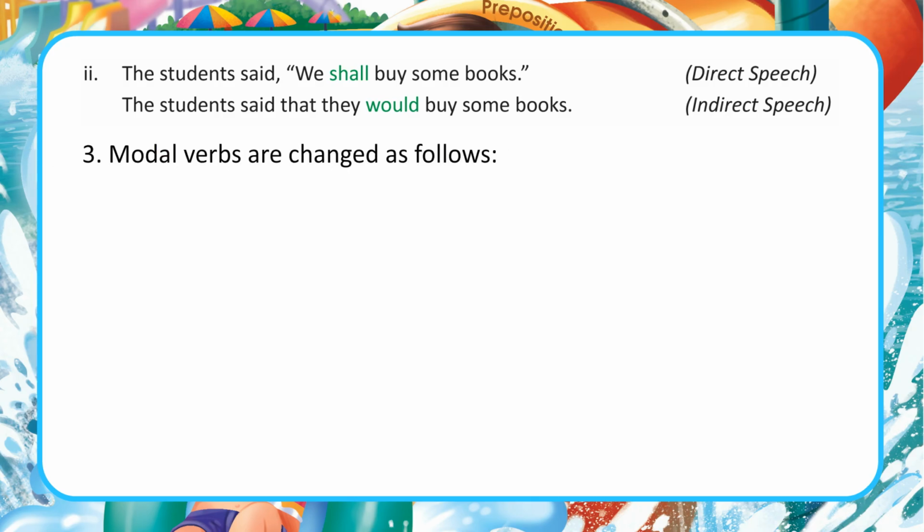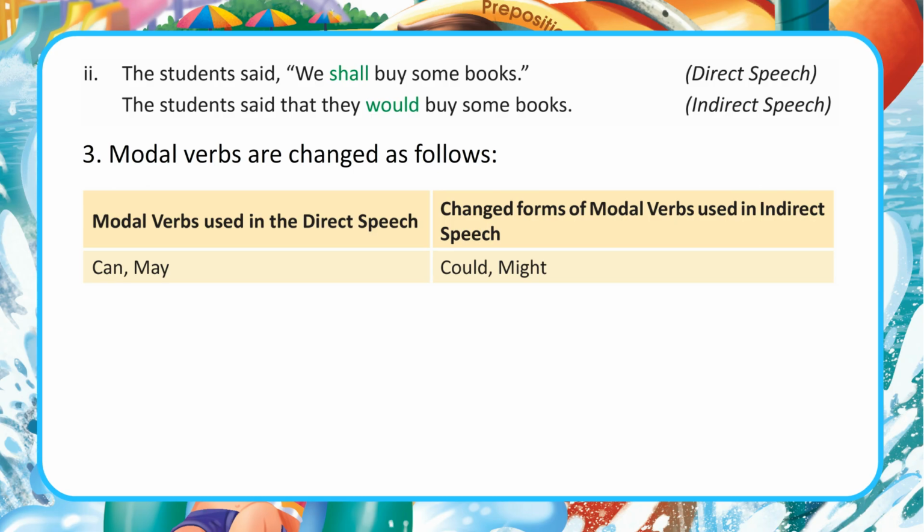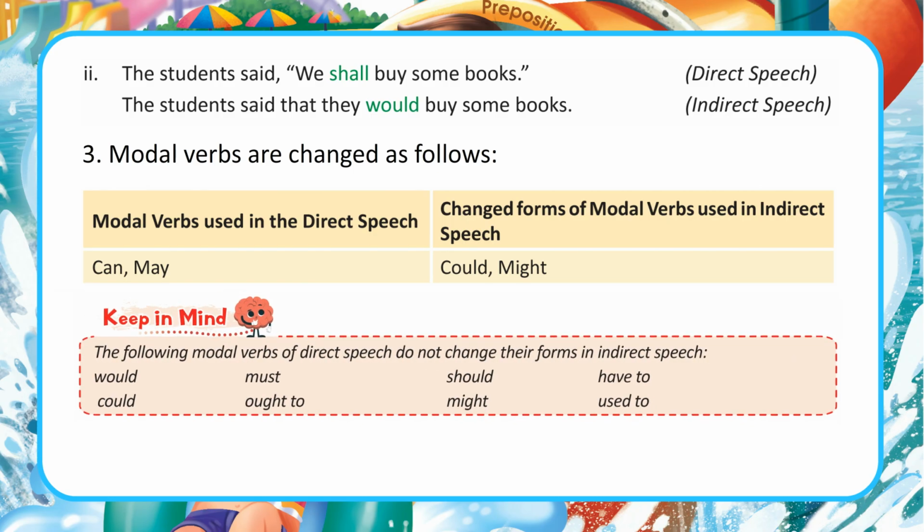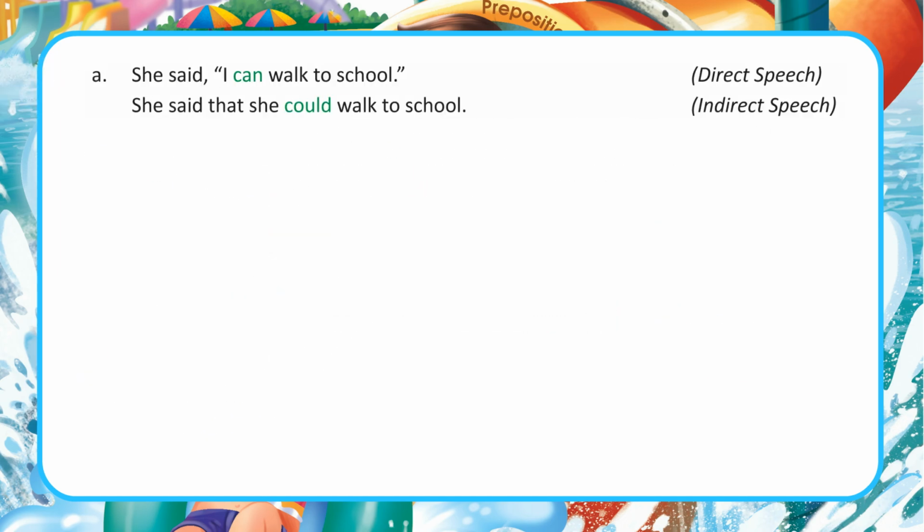3. Modal verbs are changed as follows. Modal verbs used in the direct speech and the changed forms of modal verbs used in indirect speech: can, may, could, might. Keep in mind, the following modal verbs of direct speech do not change their forms in indirect speech: would, must, should, have to, could, ought to, might, used to. For example, A. She said, "I can walk to school." She said that she could walk to school.